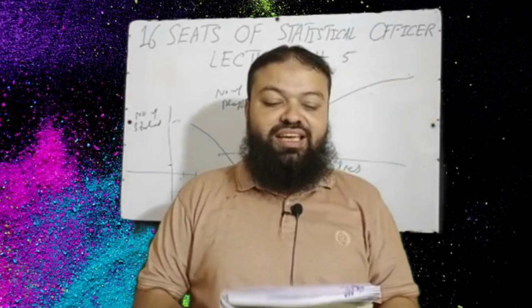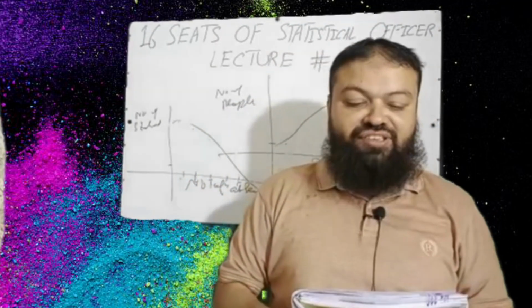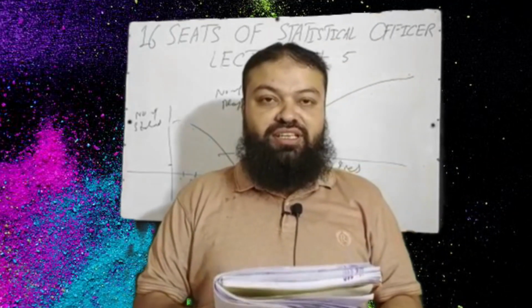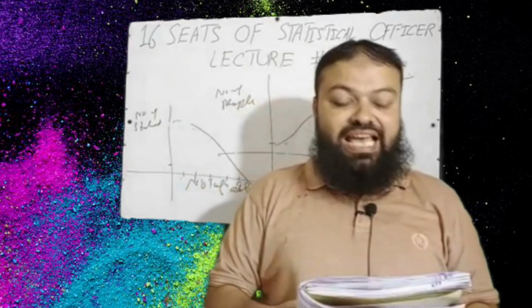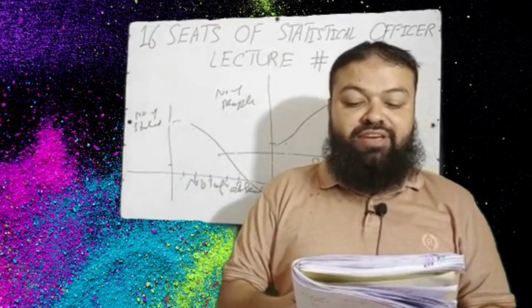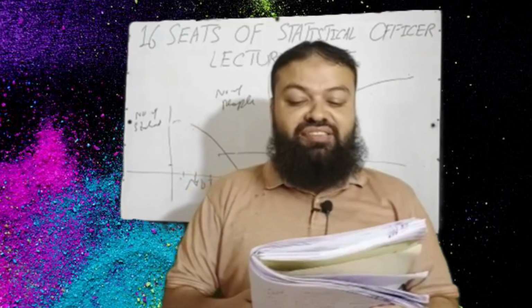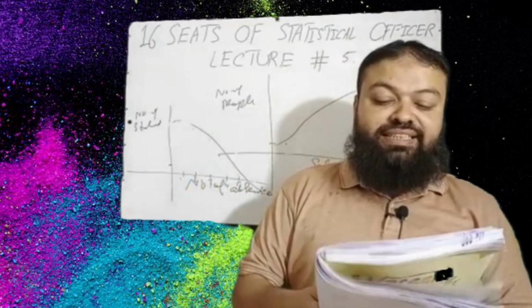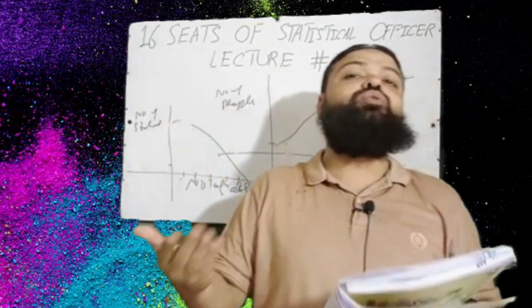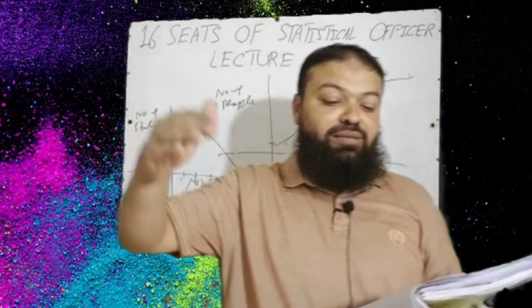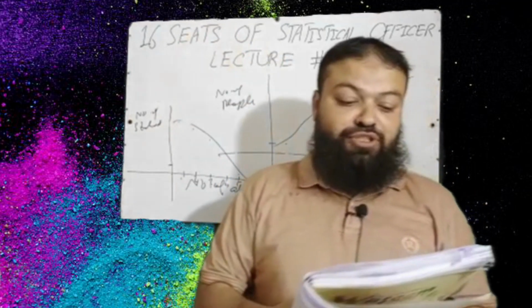Question number 3. As the number of observations and classes increase, the shape of a frequency polygon: A. Tends to become jagged. Incorrect. B. Varies only if data become more reliable. Incorrect. C. Stays the same. Incorrect. D. Tends to become increasingly smooth. As the number of observations increases, that graph becomes smooth. That is the correct option.